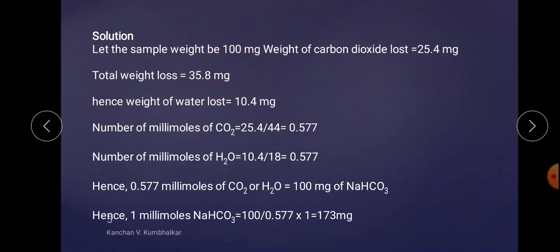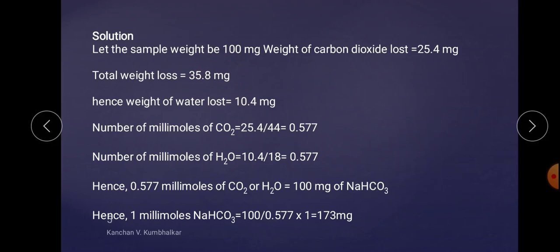Therefore, by subtracting 35.8 minus 25.4, we get 10.4, which is the weight loss because of the water, the weight of water lost during the decomposition. So we now have 3 points. First, 25.4 milligram is the weight loss of sodium bicarbonate by means of CO2, 10.4 milligram because of the H2O, and the total is 35.8 milligram.